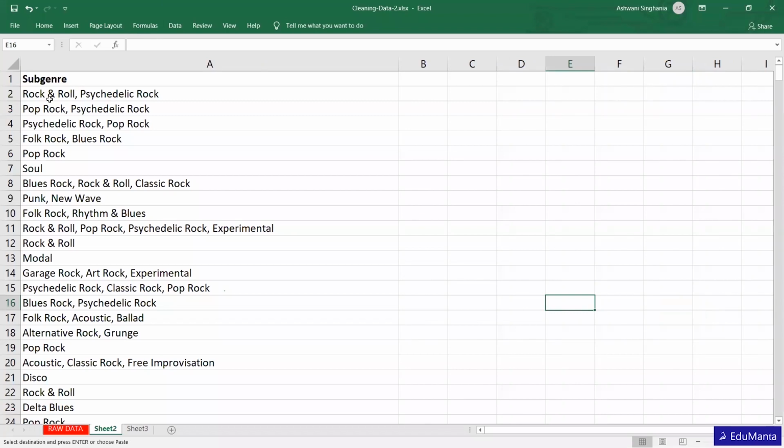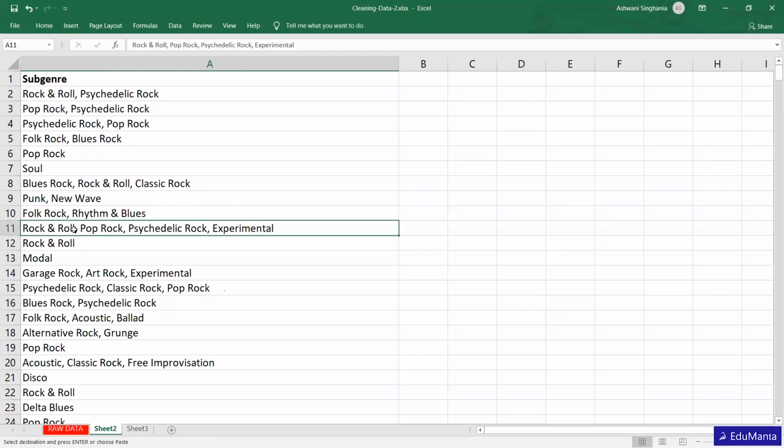See, there are two different kinds of rock in the first column. In the same way, here there are also two kinds of rock, and there are three kinds of rock: blues, classic rock, and roll. And here are four kinds of roll.